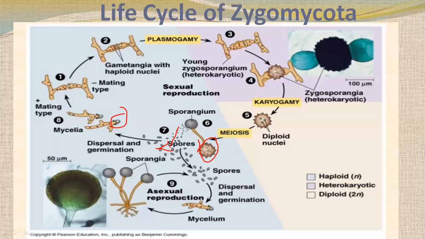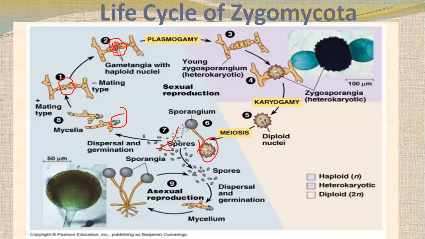So mycelia depend on the spores. Environmental conditions also determine whether they change into positive or negative mating type. These two sporangia mate and form gametangia, like you can see here.